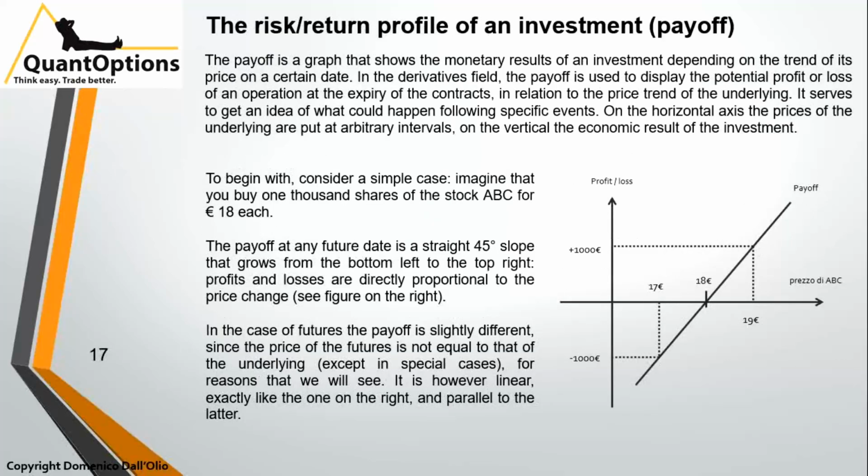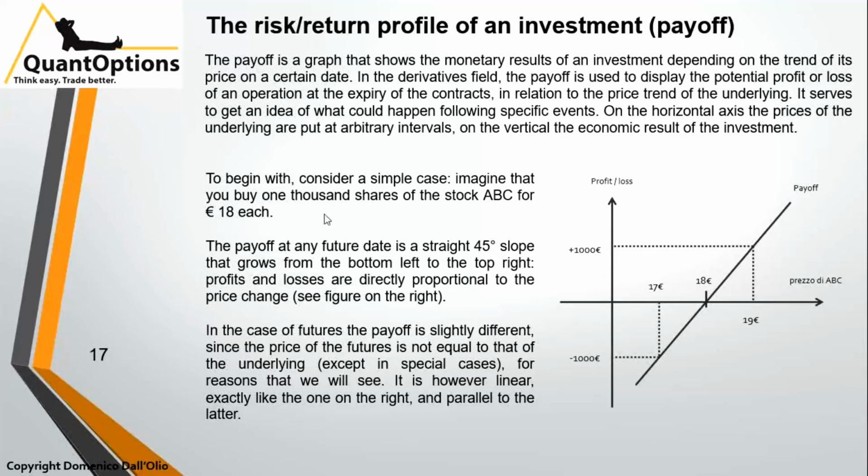What is the risk-return profile of an investment, the so-called payoff? The payoff is a graph that shows the monetary results of an investment depending on the trend of its price on a certain date. In the derivatives field, the payoff is used to display the potential profit or loss of an operation at the expiry of the contracts in relation to the price trend of the underlying. It serves to get an idea of what could happen following specific events. On the horizontal axis, the prices of the underlying are put at arbitrary intervals. On the vertical, we have the economic result of the investment.